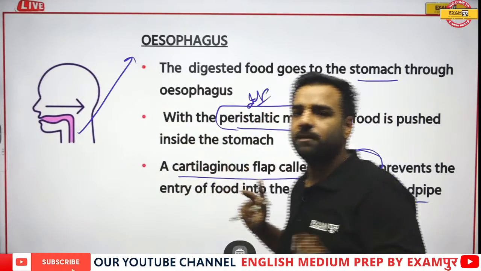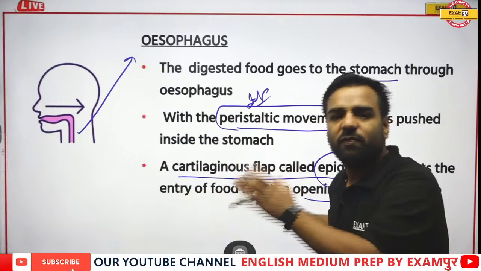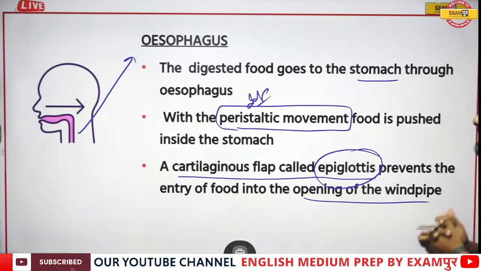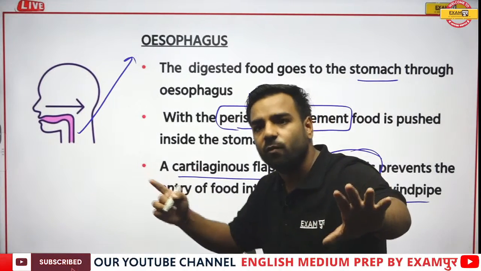That is your epiglottis. It is made up of cartilage. That's why it is written cartilaginous flap-like structure. So this cartilaginous flap-like structure, which is known as epiglottis, is preventing the entry of food into the windpipe.